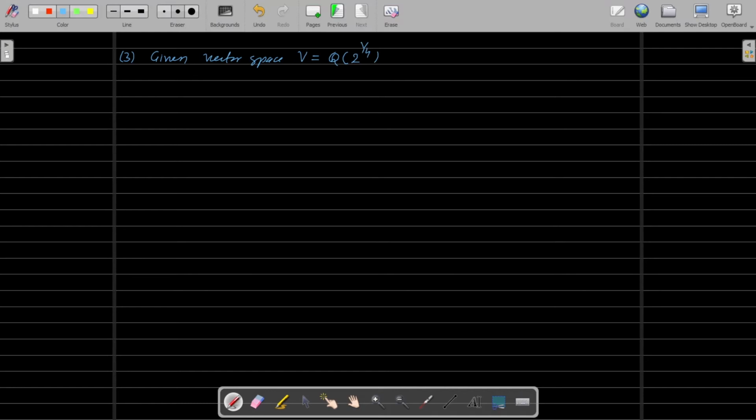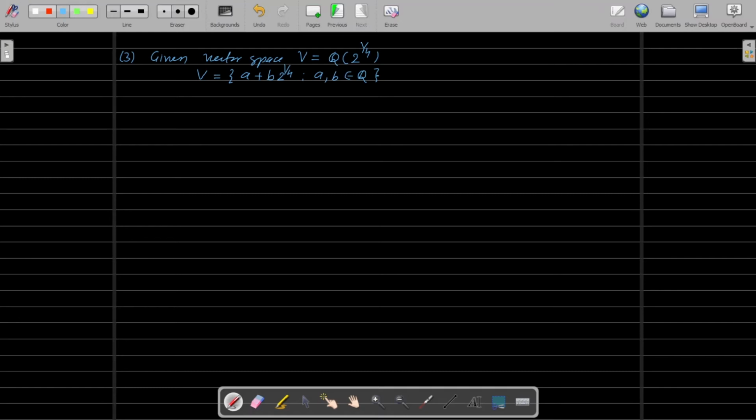So your vector space V looks like this: V can be written as a plus b into 2 raised to 1 by 4, such that a, b belong to the rational numbers.